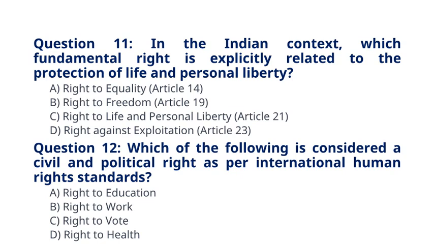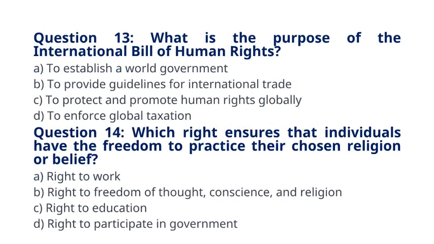Question 12. Which of the following is considered a civil and political right as per international human rights standards? A. Right to education. B. Right to work. C. Right to vote. D. Right to health. The correct answer to question 12 is option C. Right to vote.